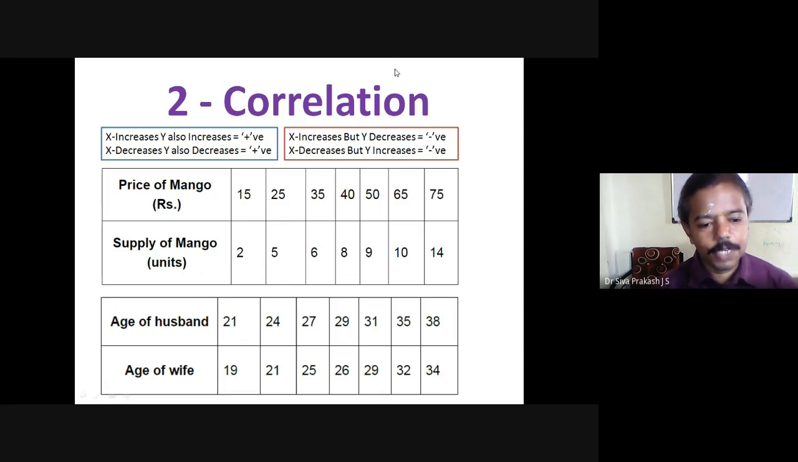Likewise, if you take the next illustration, age of husband and age of wife, both increase. The answer will be positive and nearer to perfect positive, or relatively perfect positive, right? More than plus 0.5. So you can verify that with many more illustrations which you have in your notebook, right?